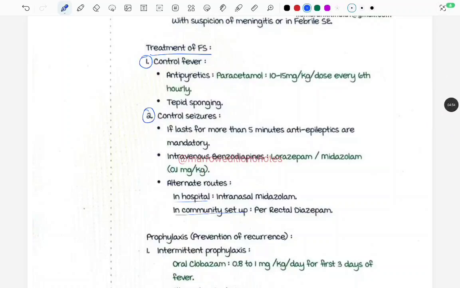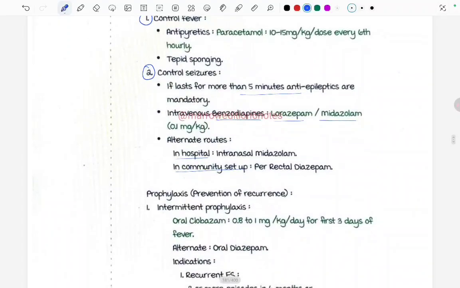Okay, and for controlling the seizure, we have to give intravenous benzodiazepines after 5 minutes of seizure. If it is lasting more than 5 minutes, then only we have to give, and first line is the benzodiazepines. It can be either lorazepam or midazolam. Alternate routes in hospital, intranasal midazolam, and in community setup rectal diazepam can also be given.